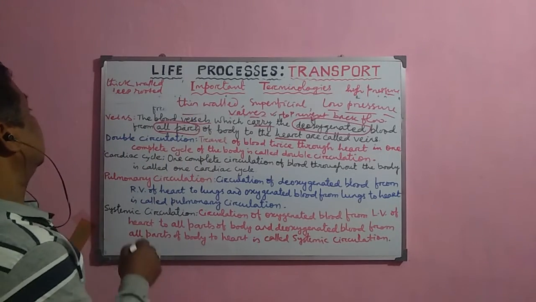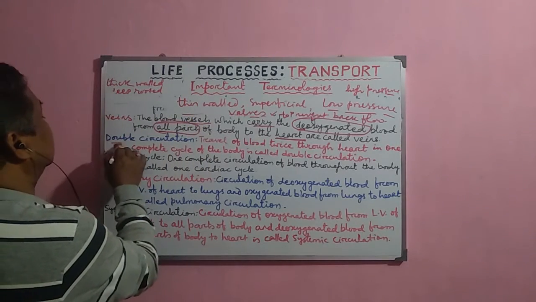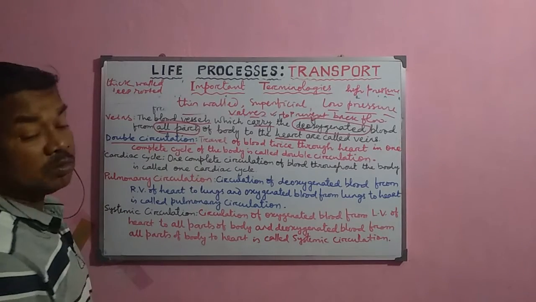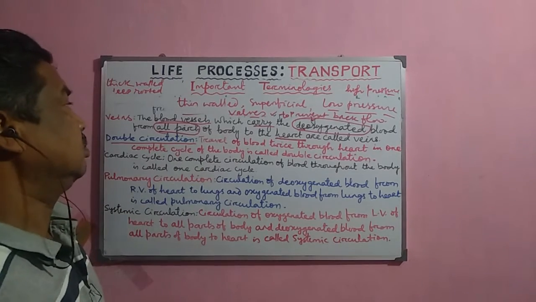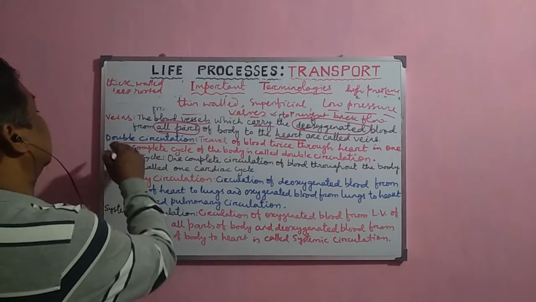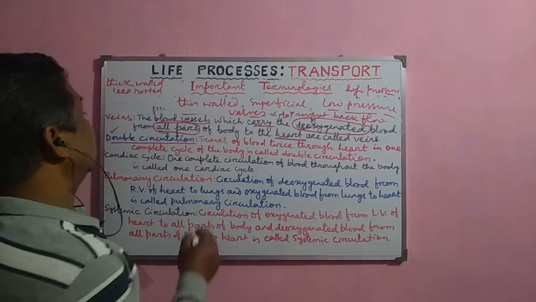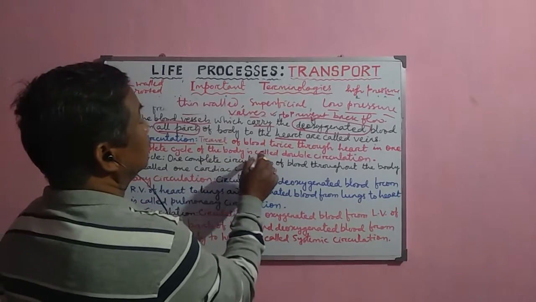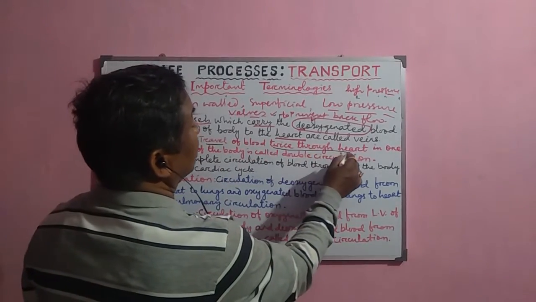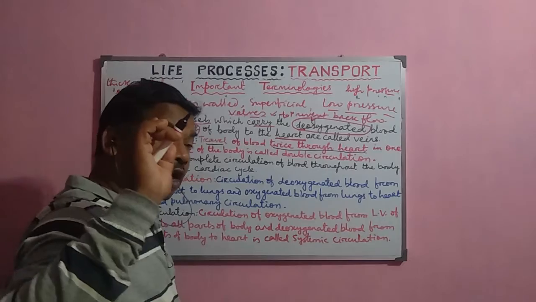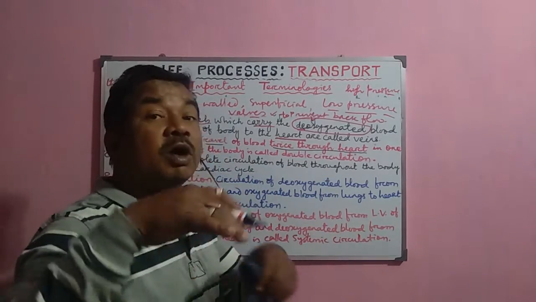Now the next, what is double circulation? The circulation in the case of human beings is called double circulation. Why is it called double circulation? Because the blood travels twice through the heart. It enters the heart twice and leaves the heart twice.